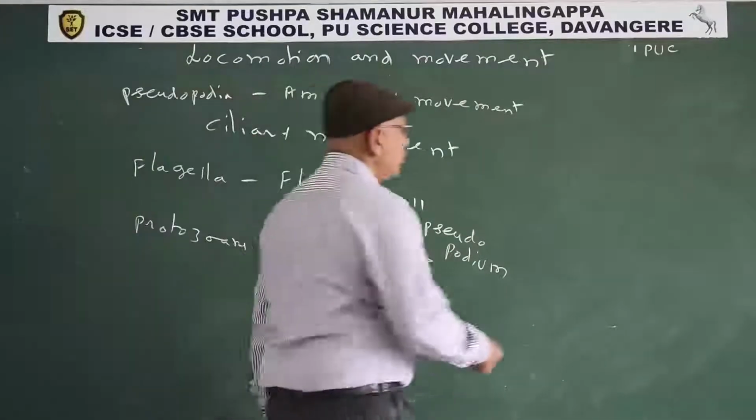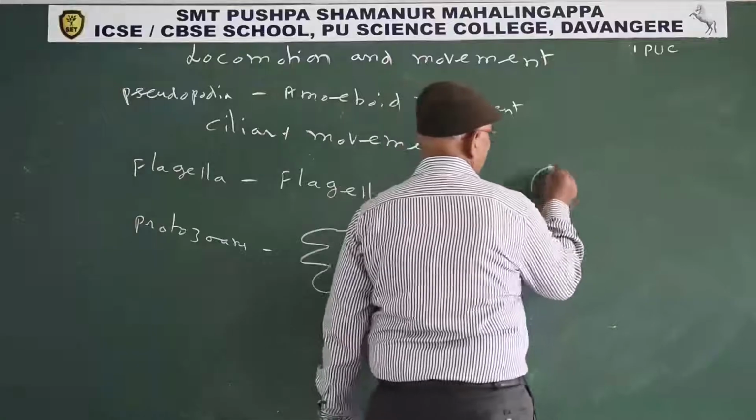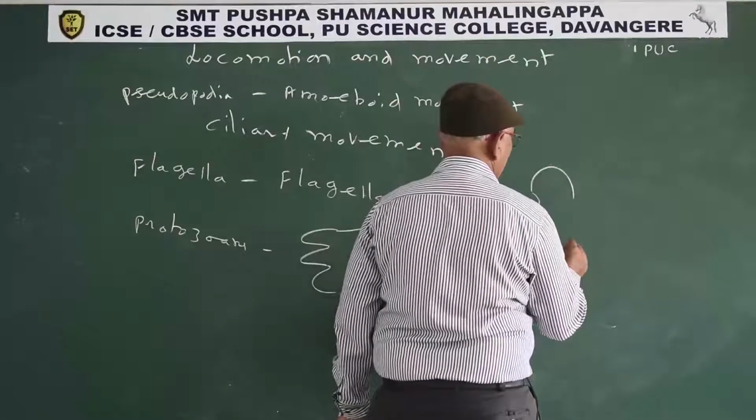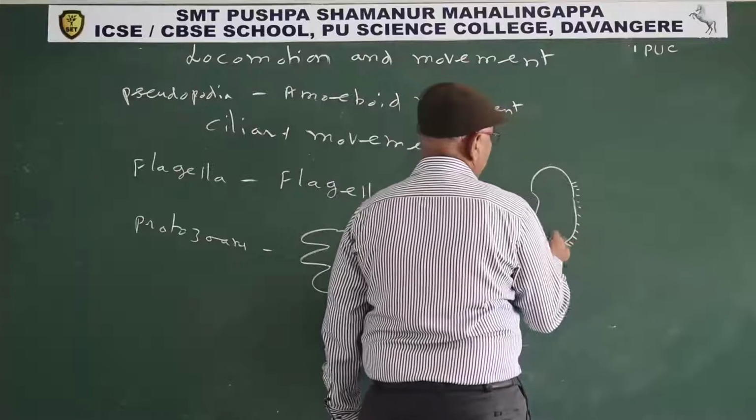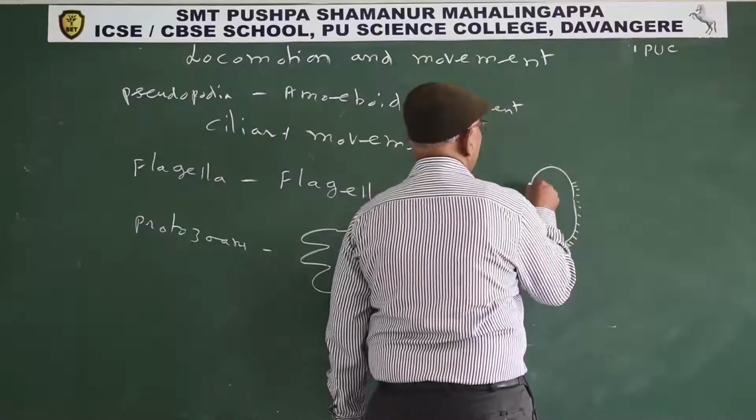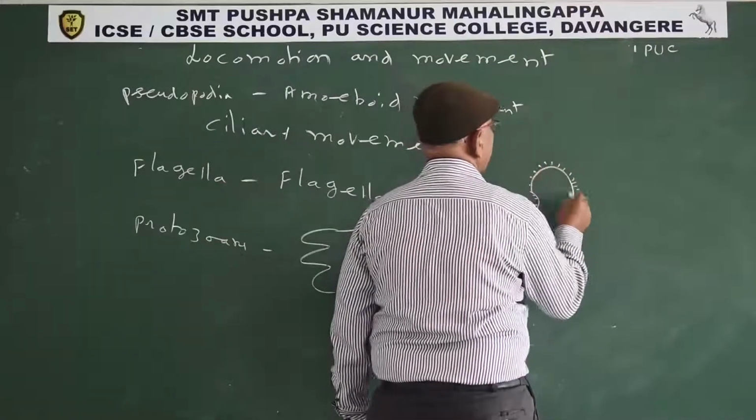Cilia, for example, paramecium. On the surface of the body, sharp hair-like structures, cilia, are present.